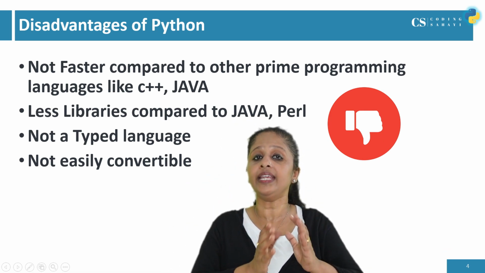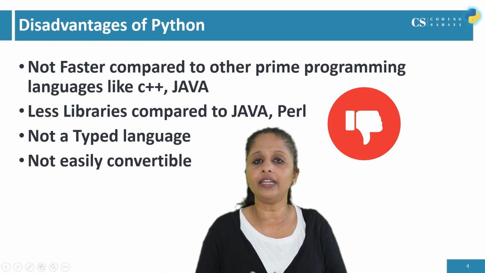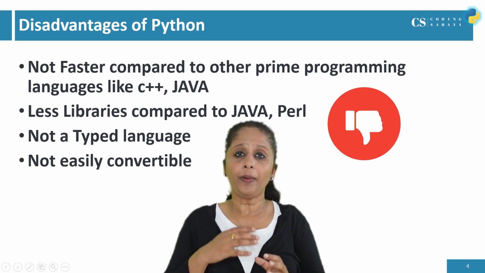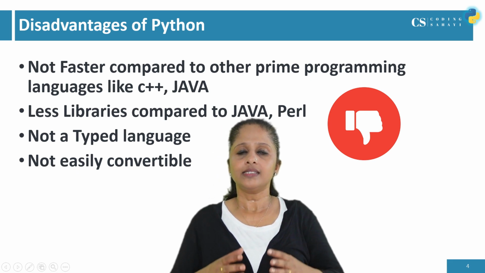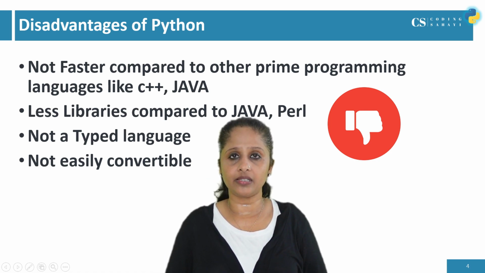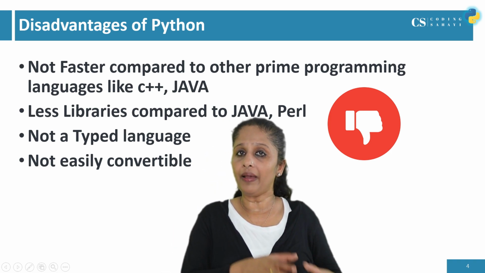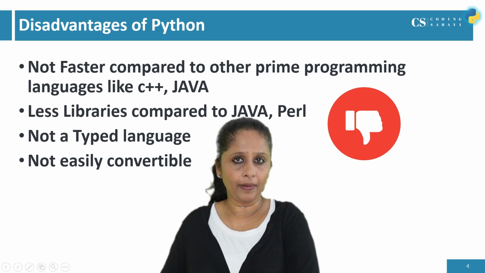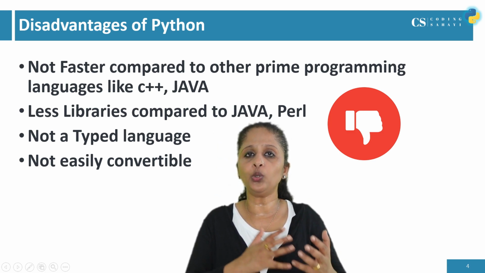This is very strict in languages like C, C++, Java and all. But in Python, it is not like that. So Python is not a typed language. So how does it become a disadvantage? See, in C++, Java and all, data types are used, and a data type gives security to the data. But in Python, it is not there. That is the problem with Python. So the security of the data is less in Python compared to Java.